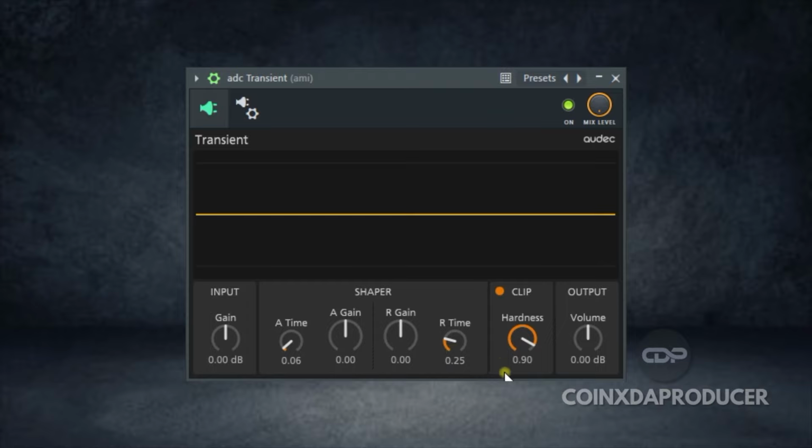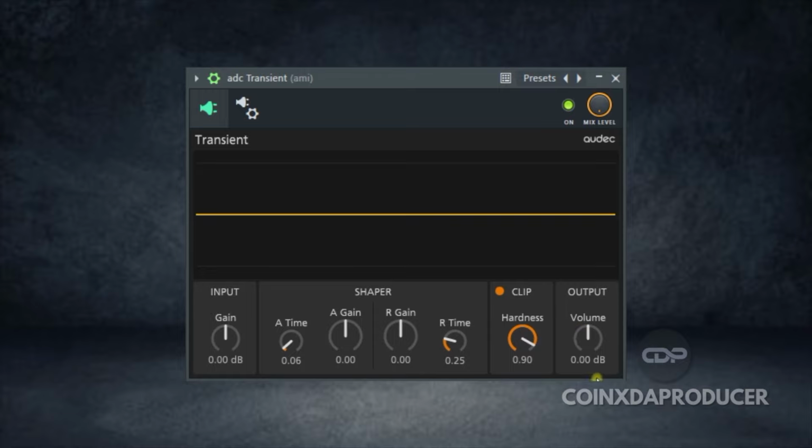Now the next section we'll be checking out is the clip section. In this clip section, you can apply the soft clipping effect to sounds, and the red button at the top left, which is this one here, toggles the soft clipping on or off. And over here you can see the hardness knob. This knob adjusts the hardness of the shaping curve.